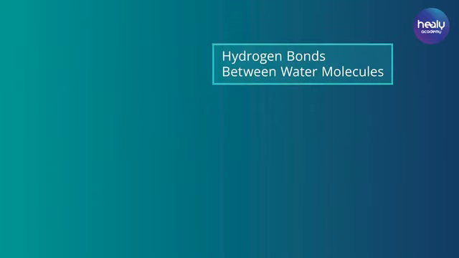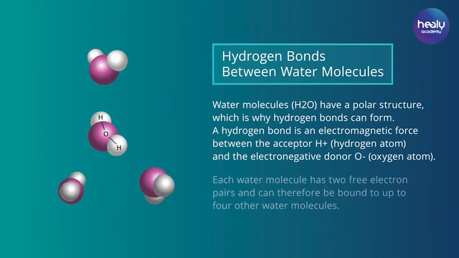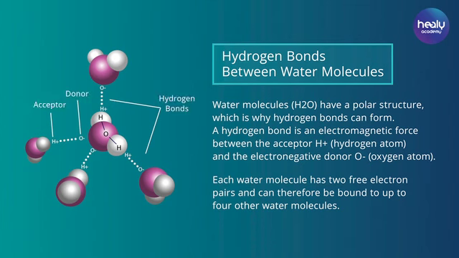Hydrogen bonds between water molecules. Water molecules consist chemically of one oxygen, donor, atom that has a negative charge and 2 hydrogen atoms, acceptors, which have a positive charge. Because of this polar structure, the water molecules are able to form hydrogen bonds. This structure lends them remarkable electrochemical properties.